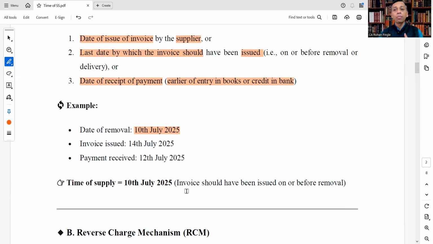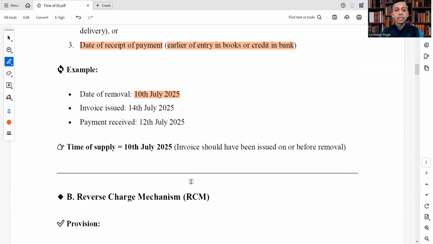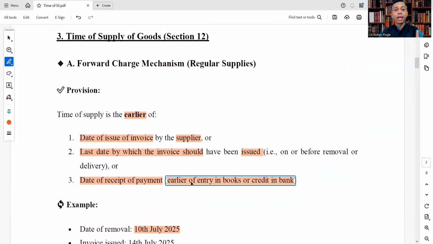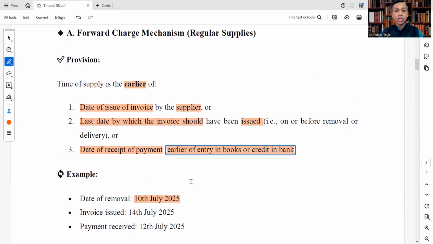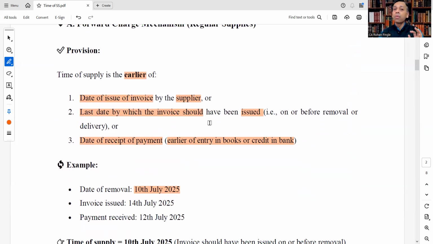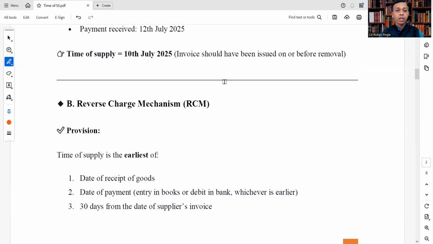The date of removal would be our time of supply in this given example, as the invoice should have been issued on or before removal. That is the time of supply for goods under the forward charge mechanism: the earlier of the date of issue of invoice by the supplier, the last date by which the invoice should have been issued, or the date of receipt of payment.